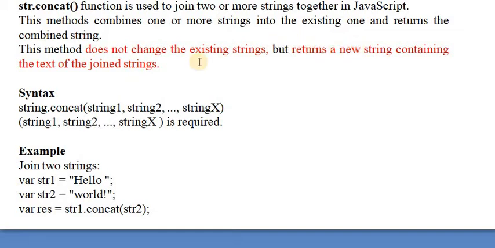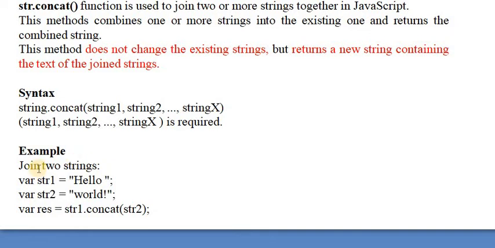It returns a new string containing the text of the joined strings but does not change the existing string. Remember that a concatenation method does not change the existing string. The syntax of this concat function is string.concat, and in the parentheses pass the parameters as strings, that is string1, string2 up to stringX or stringN. String1, 2, 3 up to stringX are required parameters.